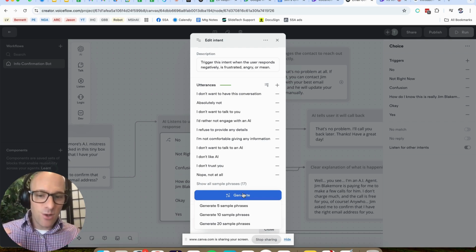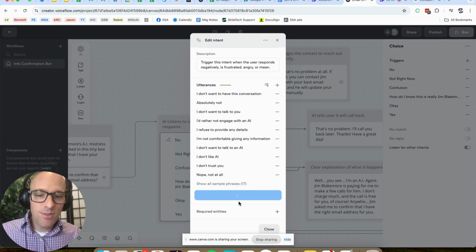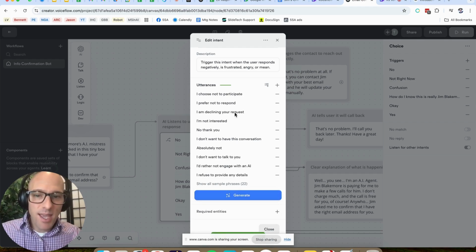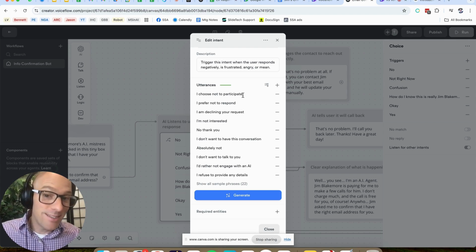And so you want to edit those and make sure. I'll just do it here so you can see: generate 5 more examples, and the little spinny guy goes, and these are 5 more. So I choose not to participate. That's okay. I prefer not to respond. I'm declining your request. I'm not interested. Oh, that's a really good one actually that I didn't have before. No, thank you. I don't know why I didn't have that one before, but these are all really good